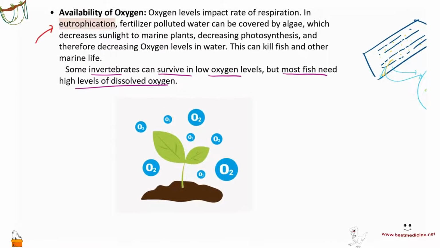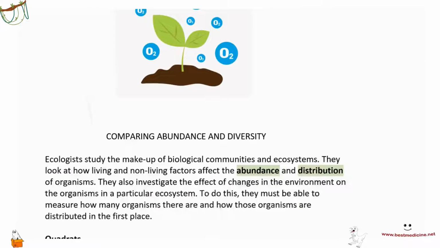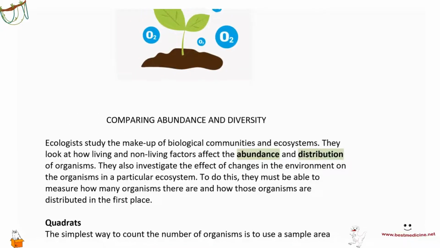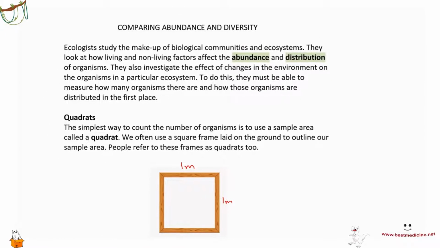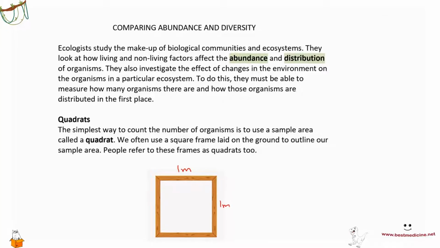the abiotic factors. Next up, we want to compare abundance and biodiversity. Before we begin this, we have to understand what this actually means. Abundance and distribution. Abundance means the amount of different species in a given area.